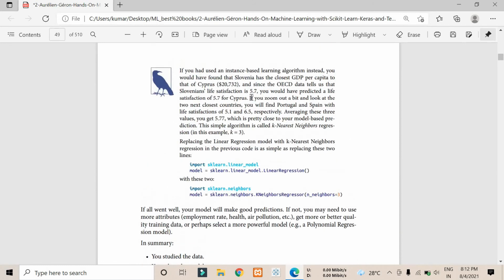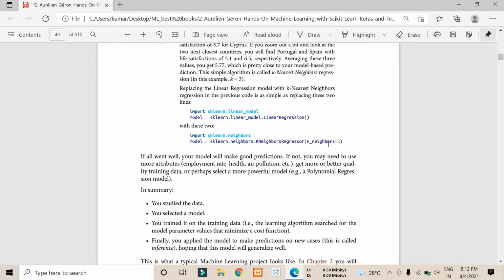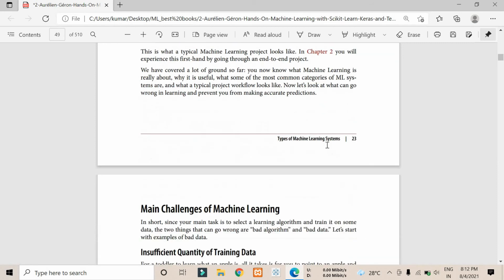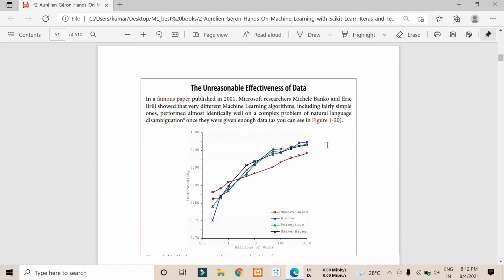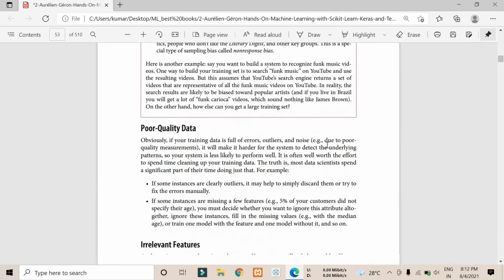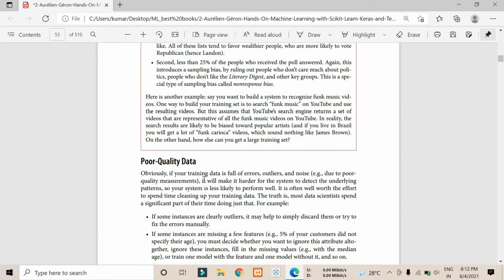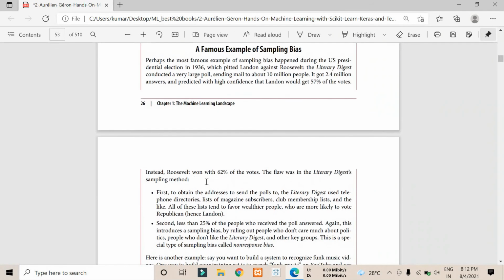If you want to switch all those things to k nearest neighbor, then again you have to do the same thing. Instead of sklearn.linear_model.LinearRegression, you have to use sklearn.neighbors.KNeighborsRegressor, and you have to mention how many neighbors you want. And in this chapter, another thing we can think of: poor quality data also affects the results.